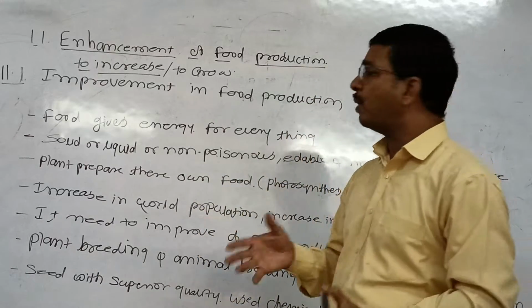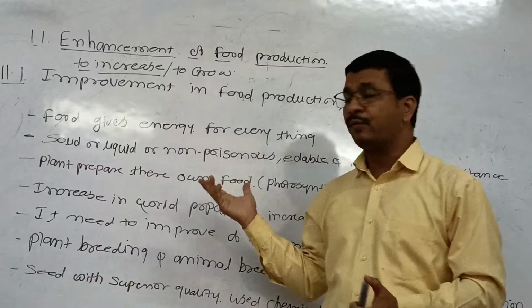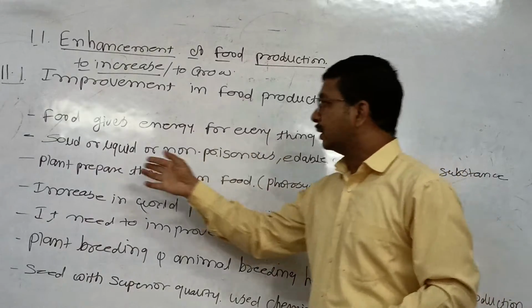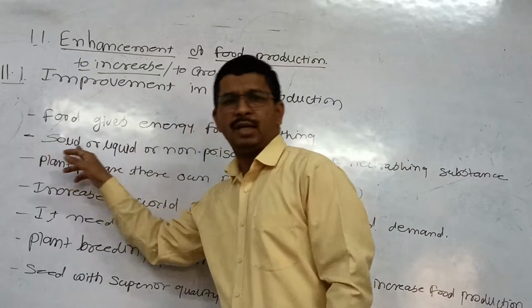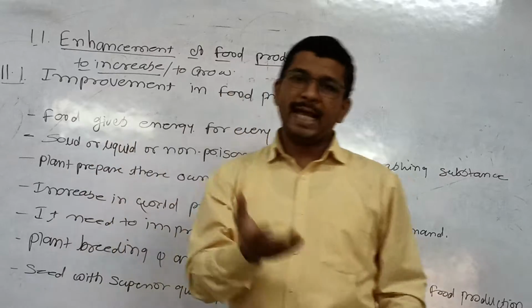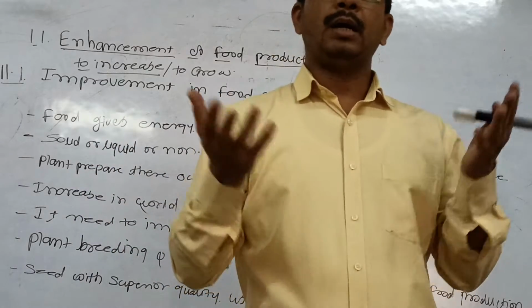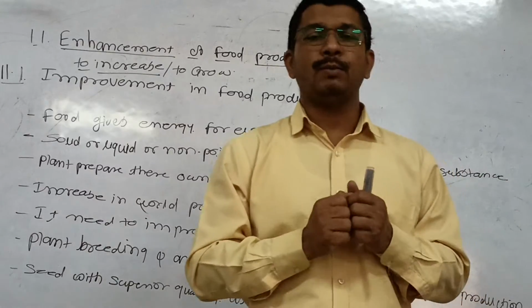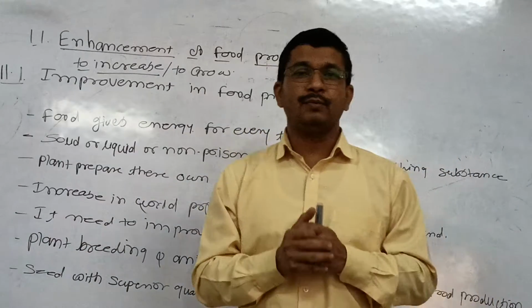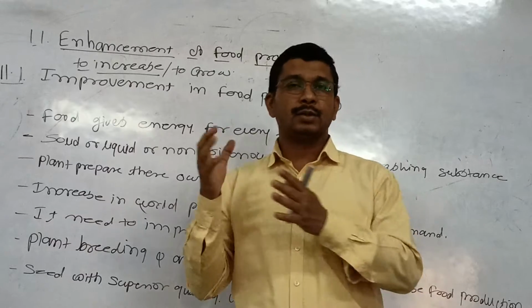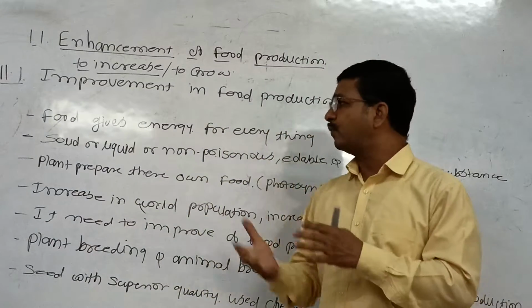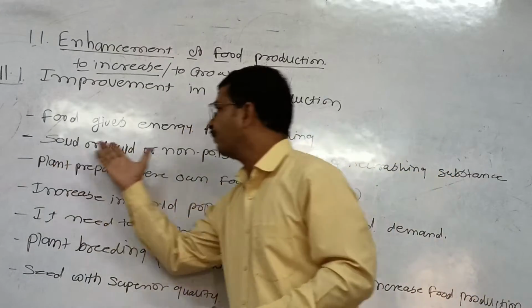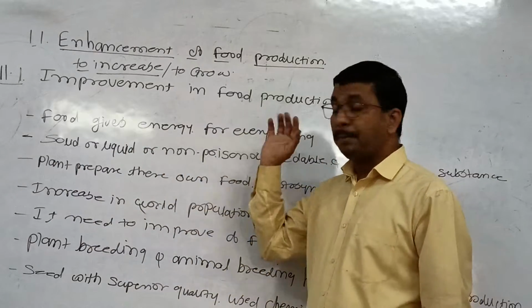That food is in the form of solid or liquid. You know how much food is required for our human body, how much we take as a meal at one time.